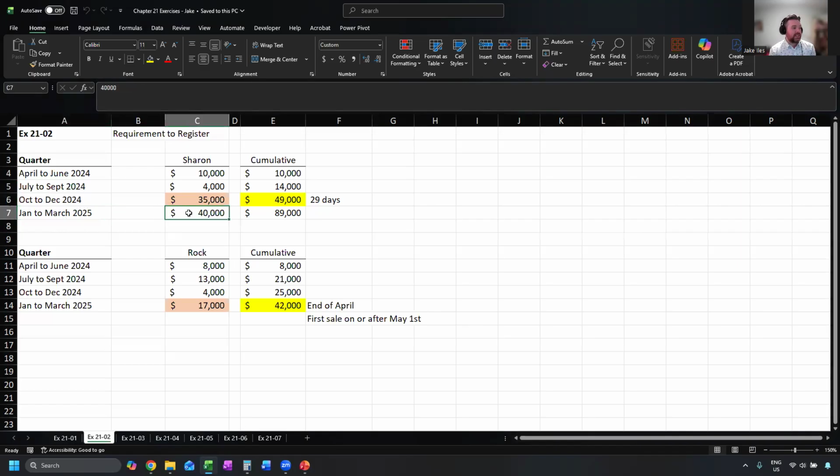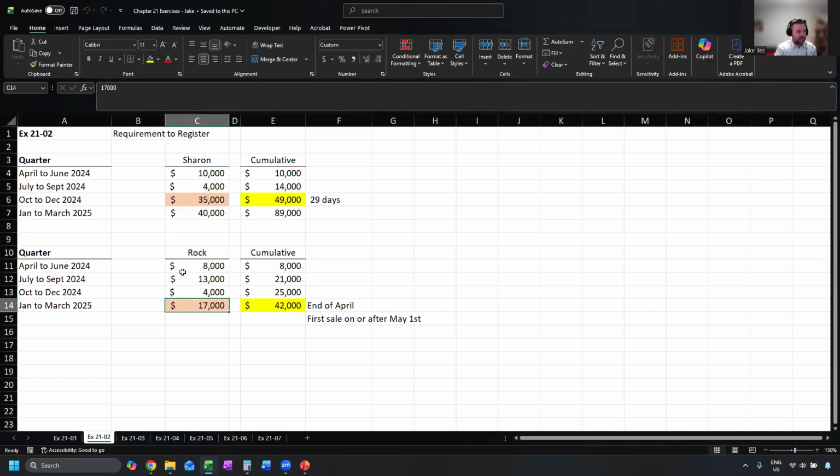January to March, she's had another 40,000, but by that point she should already be registered and collecting sales tax on those sales amounts. Now, Rock is a little slower. He has 8,000 in the first quarter, 13,000 in the next. So cumulatively, he's still only at 21,000. The third quarter was only $4,000, so he's only at 25. So far, he hasn't even hit that $30,000 threshold, so he's not required to collect sales tax yet. He had kind of a good quarter for him, $17,000, which got him from 25 to 42,000.